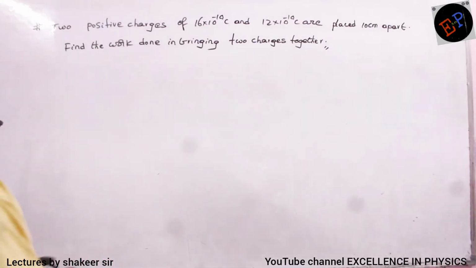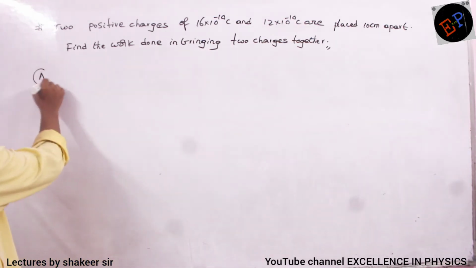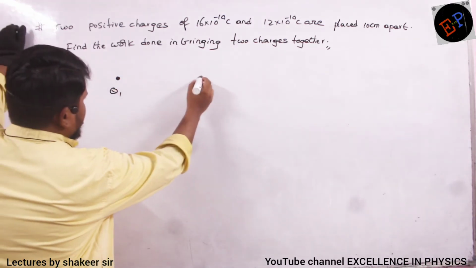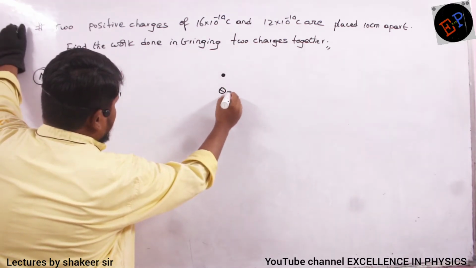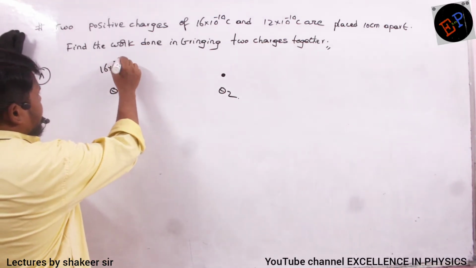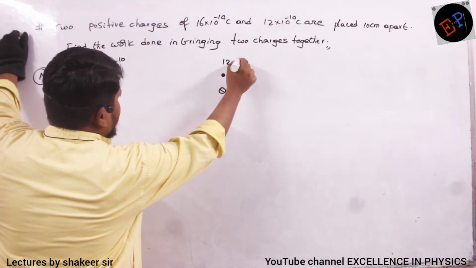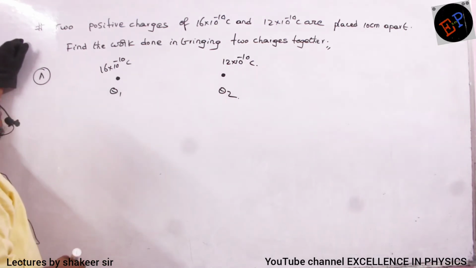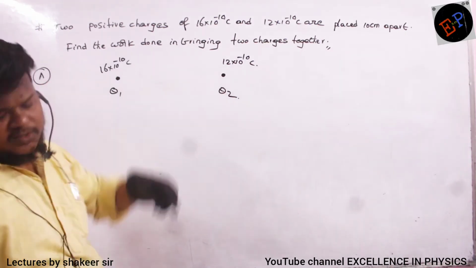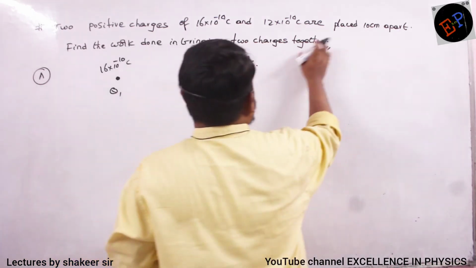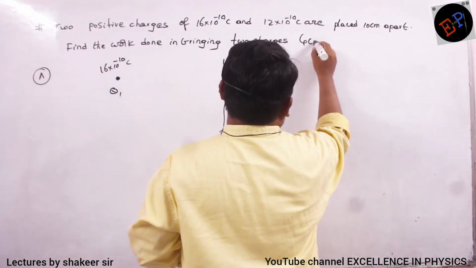Okay. See, let us see what is the question he is giving. So there are 2 point charges. This is one point charge Q1 and this is another point charge Q2. So it is 16 into 10 power minus 10 and this is 12 into 10 power minus 10 coulombs. Okay. So initially they are... find work done in bringing 2 charges 4 centimeters closer.